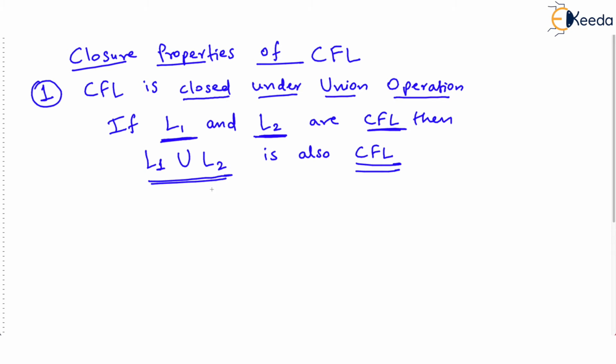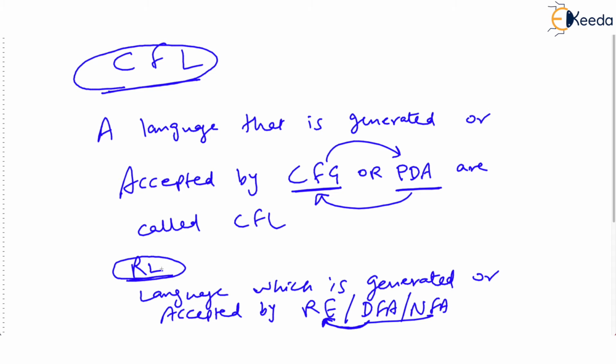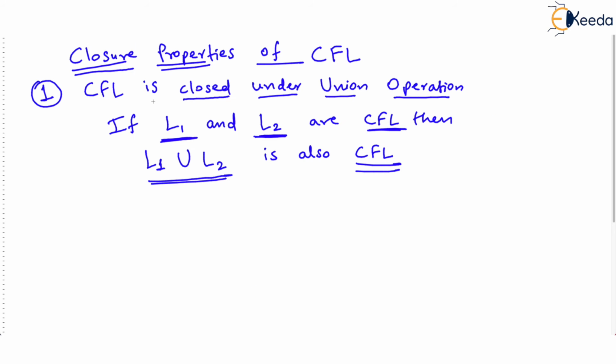How do you prove this, by the way? But wait a minute, let me again tell you what the closure property is. I'm sure you have seen the earlier video, long back actually, about closure properties of regular language. And in that, I told you what you mean by closure property.